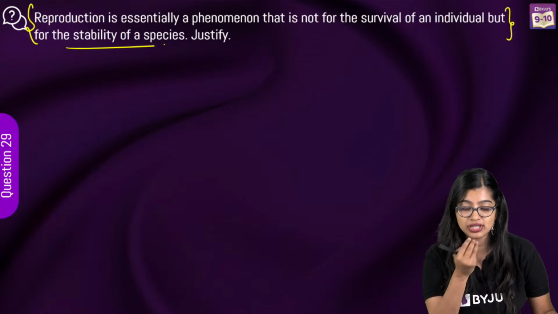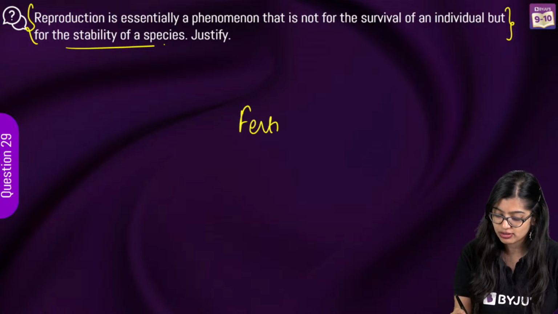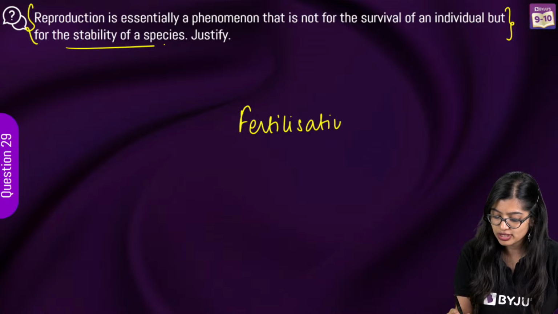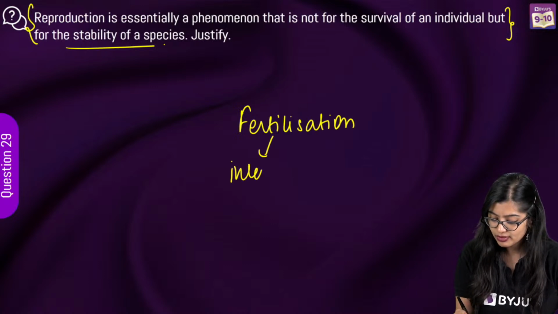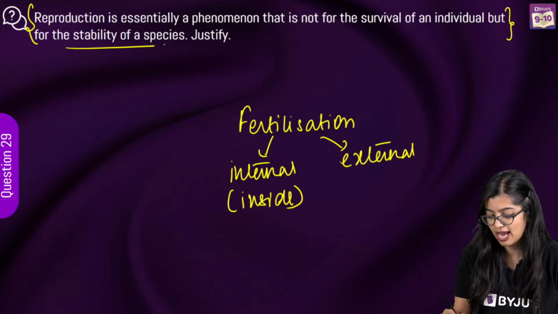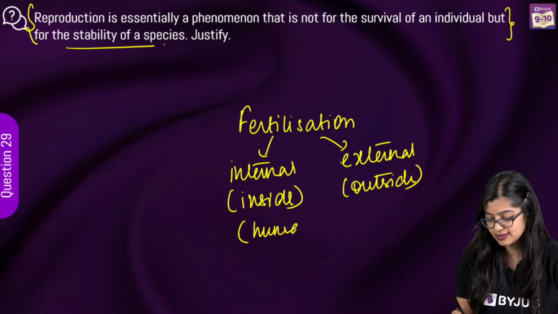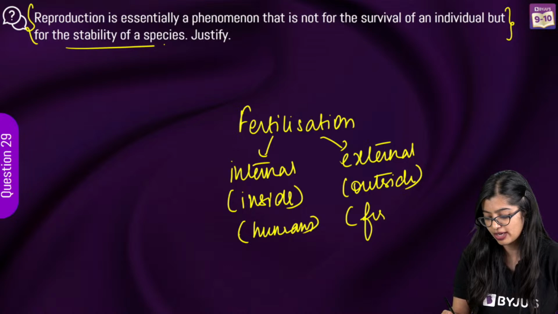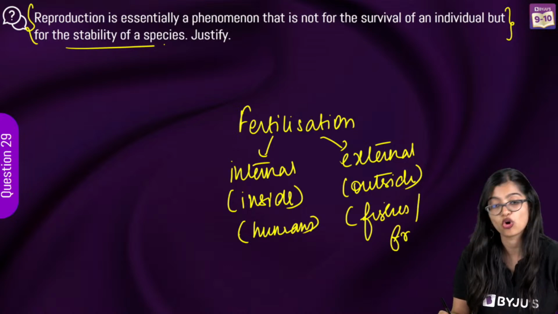Fertilization is the fusion, right? So fertilization can be internal, that means it can happen inside the body, or it can be external, which can happen outside the body. So here you have humans as an example, and here you can write fishes or frogs.